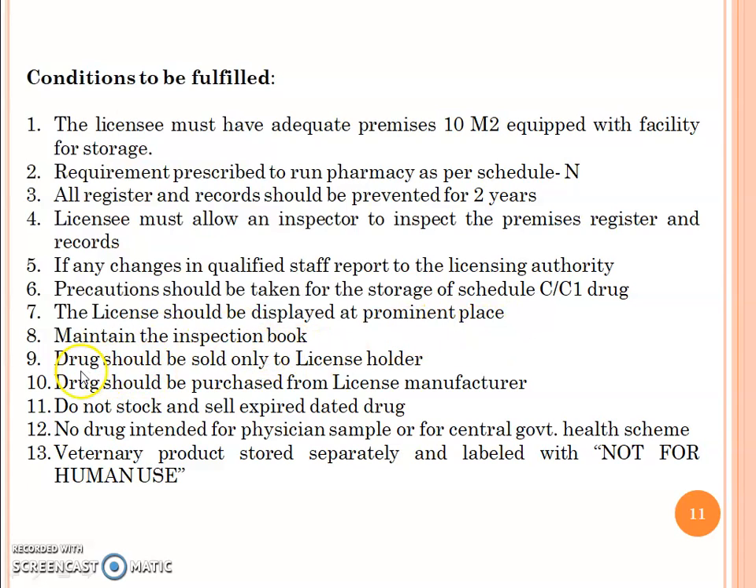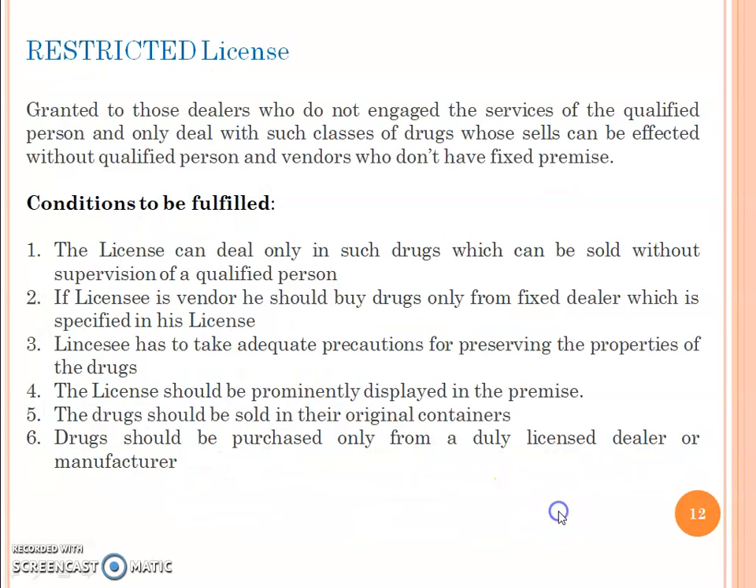Maintain the inspection book. Drugs should be sold only to license holders. Drugs should be purchased from a licensed manufacturer. Do not stock and sell expired drugs. No drugs intended for physician's sample or for central government health scheme. Veterinary products should be stored separately and labeled with 'not for human use'.